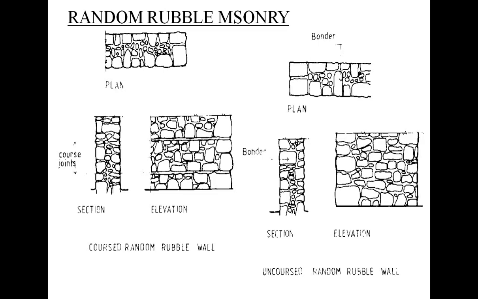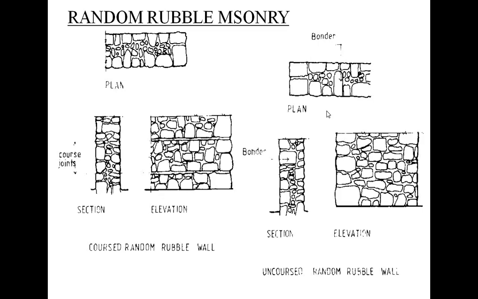Since the stones are not uniform in size and shape, greater care and integrity have to be exercised in arranging them in such a way that they adequately distribute the pressure over the maximum area, and at the same time long continuous vertical joints are avoided.